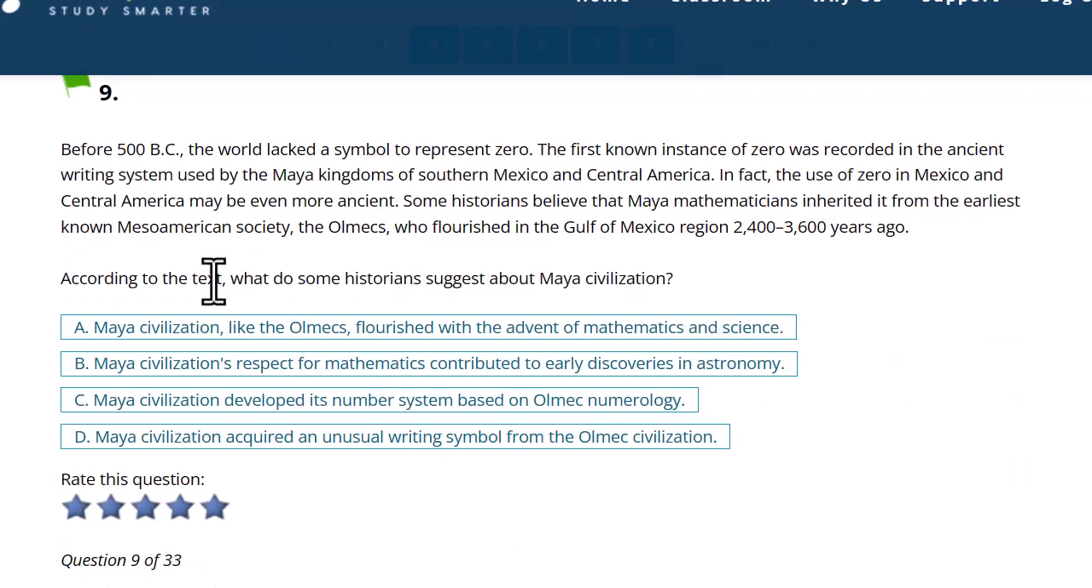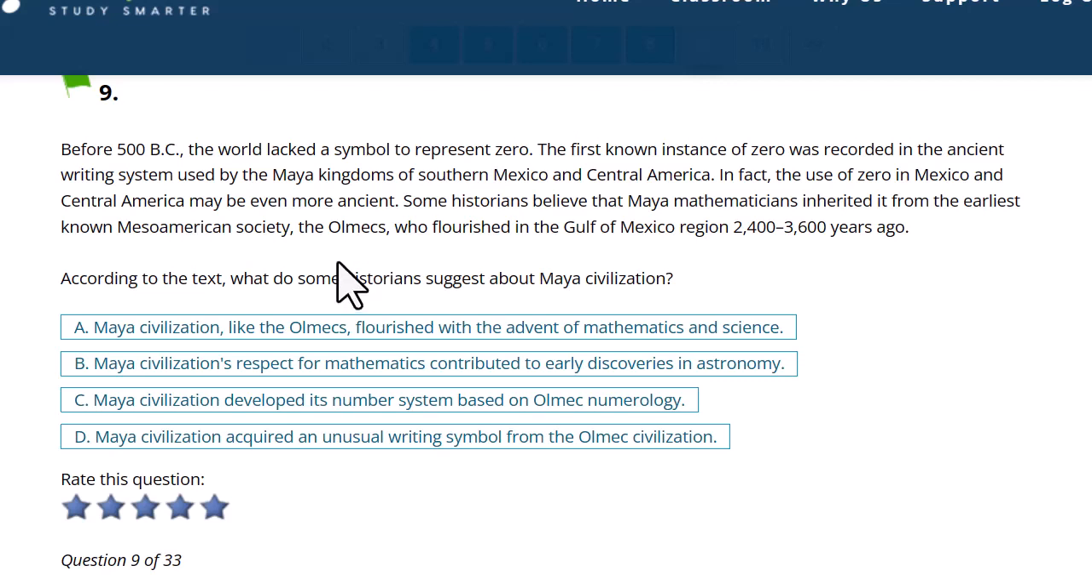Okay, according to the text, what do some historians suggest about Maya civilization? So according to the text, based on the text, this is an explicit detail. It's a central idea, but we want a more focused idea: what does this text suggest or say historians would suggest about the Maya civilization. So let's keep that in mind as we read.